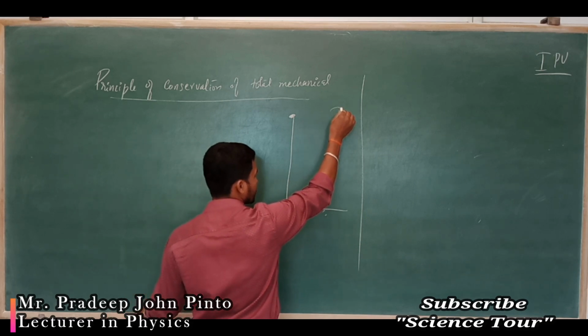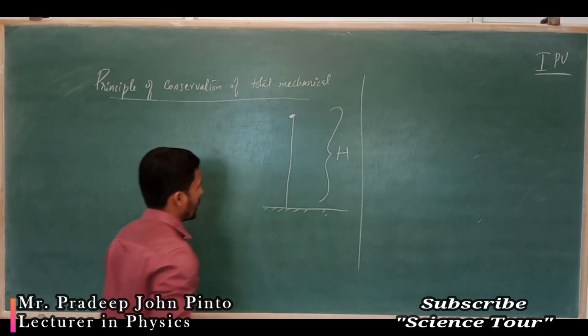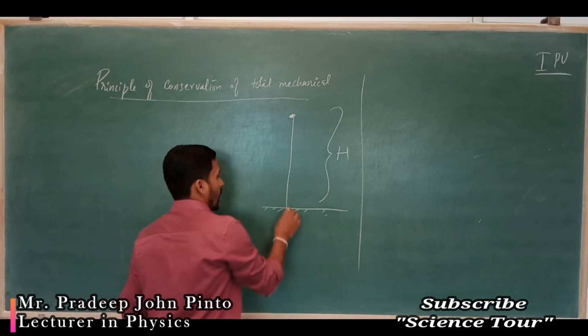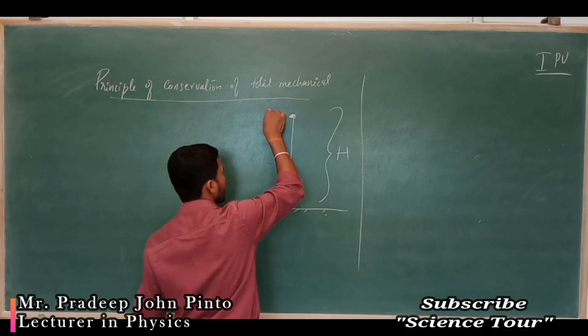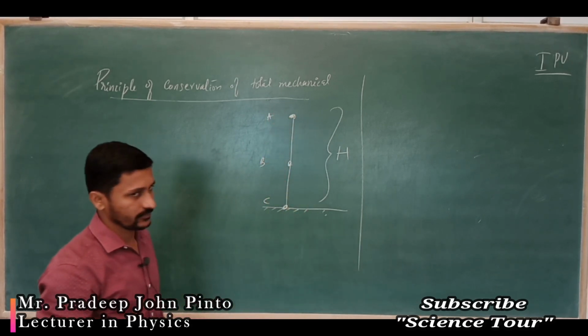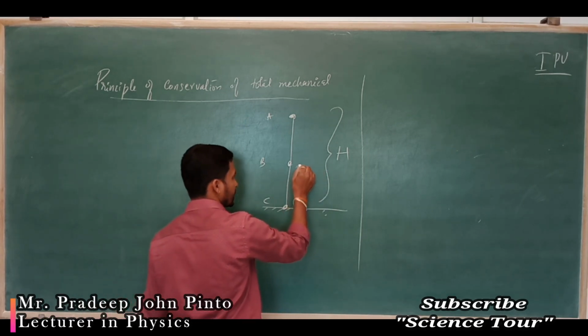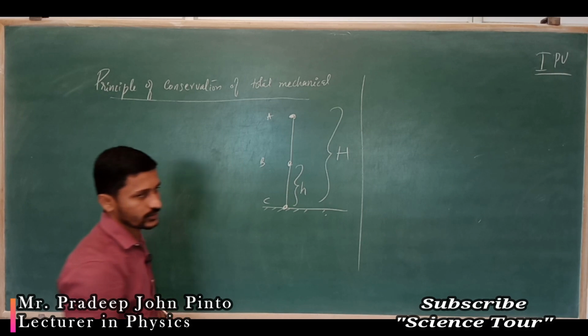This is capital H. I will consider three points A, B and C, and I will consider this height as small letter h.